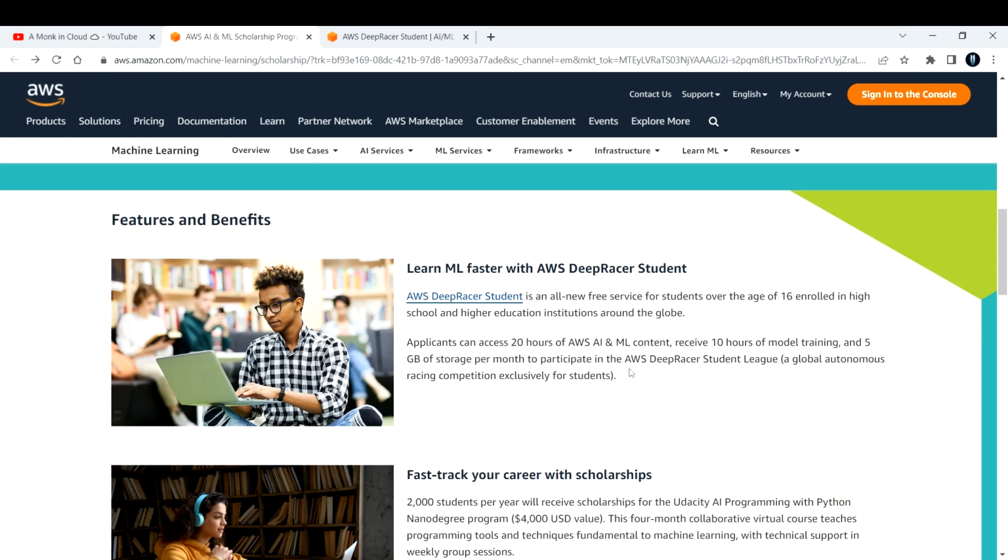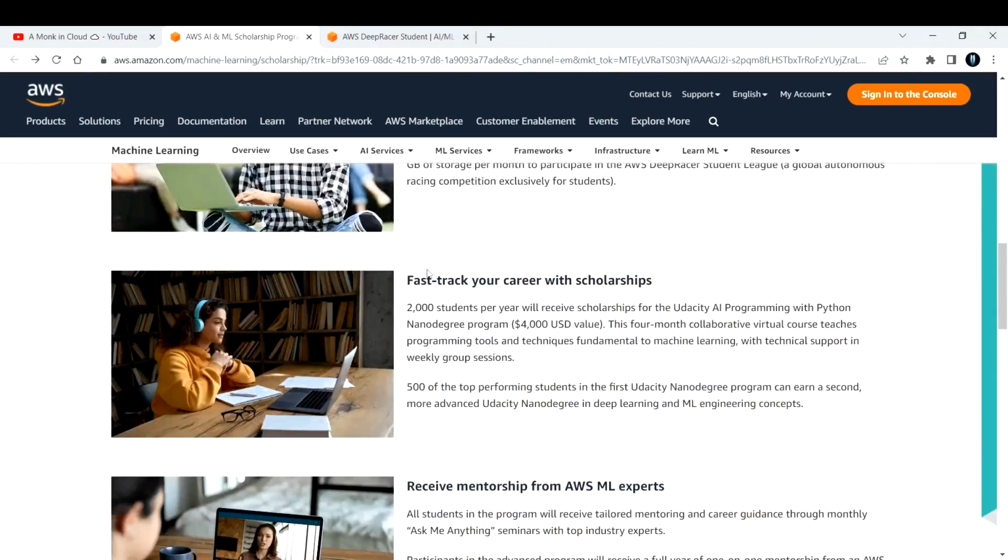You can also take part in the AWS DeepRacer Student League, which is a competition hosted exclusively for students across the globe. So don't miss out on this opportunity. You can fast track your career opportunities with a scholarship. This program is worth 4,000 US dollars, guys. So do not ever miss this opportunity.